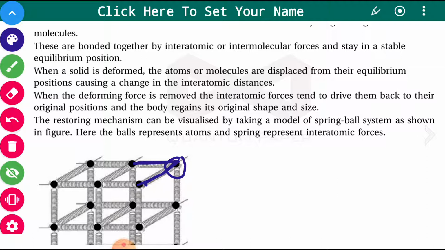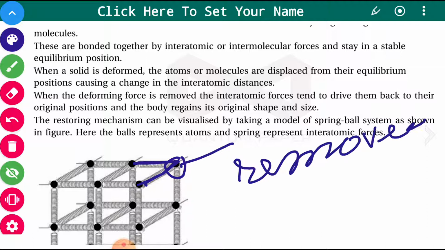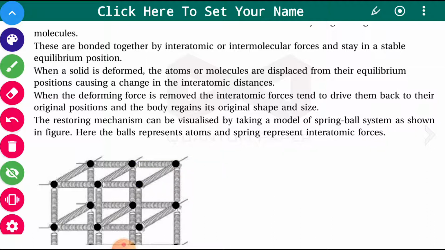Okay. When the deforming force is removed, the interatomic forces tend to drive them back to their original positions, and the body regains its original shape and size. Try to understand, when the force is removed, what will happen? This atom, whose position was earlier changed, will try to come back to its original position, and that brings the body back to its original shape and size.